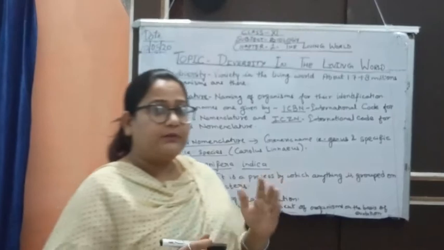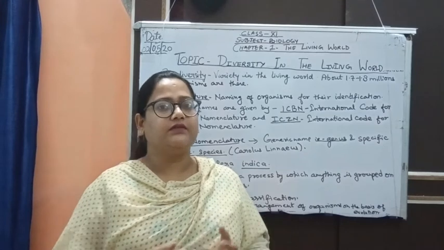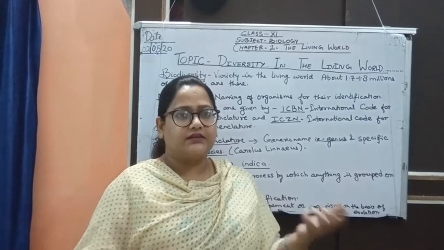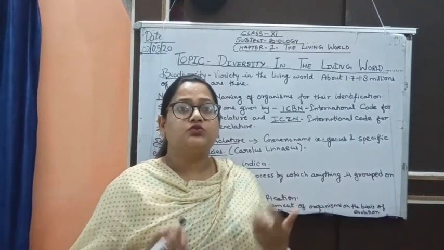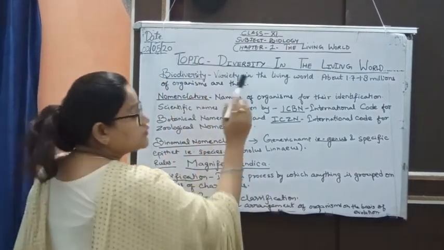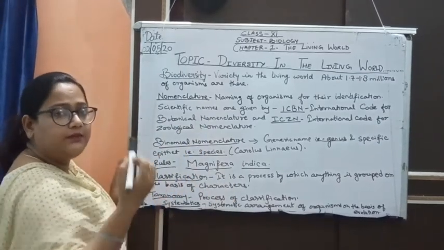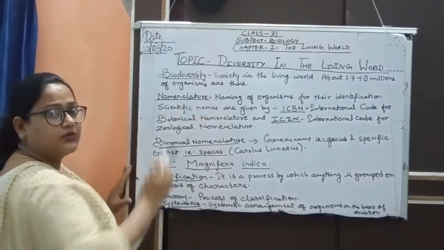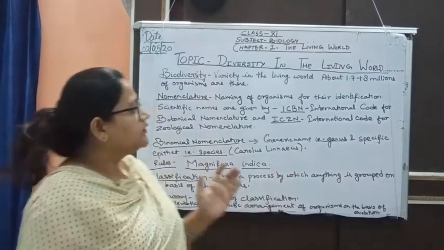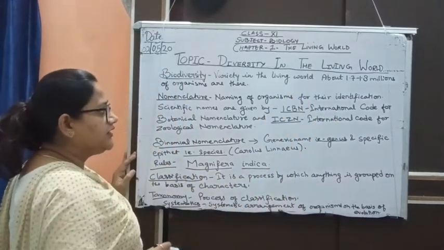Now to keep them in our memory, we have to give a specific name to them. As we give names to our pets, to our siblings, and our parents give us a name, just to identify ourselves. Similarly, there are so many organisms, and to identify them, we have to give names to them, and that naming process is known as nomenclature, or namkaran, we can say in Hindi. So nomenclature, why is it done? It is done for identification.